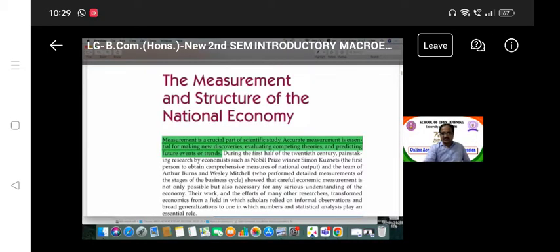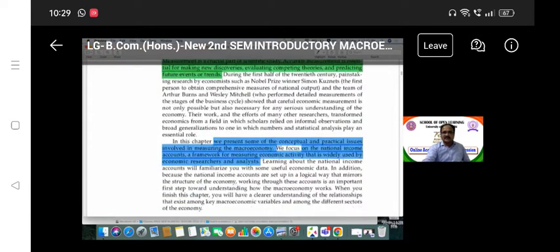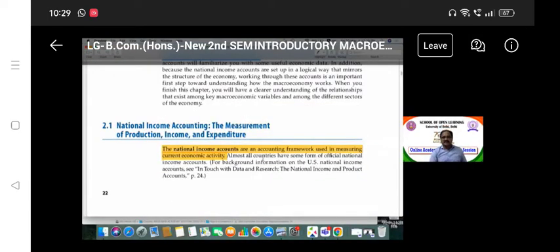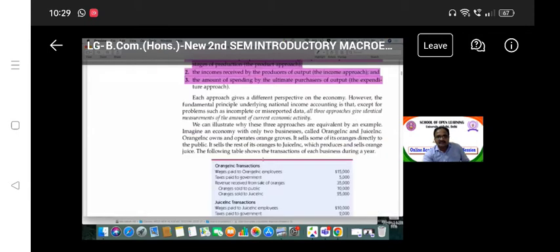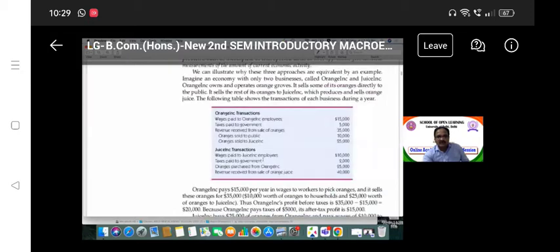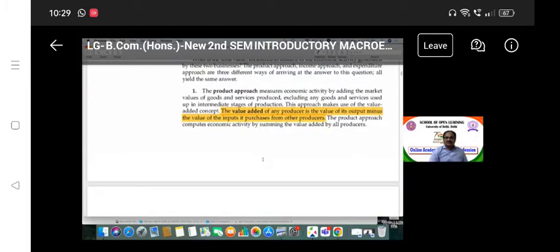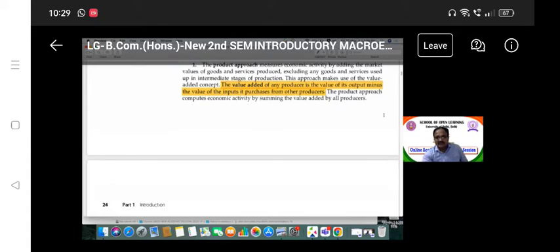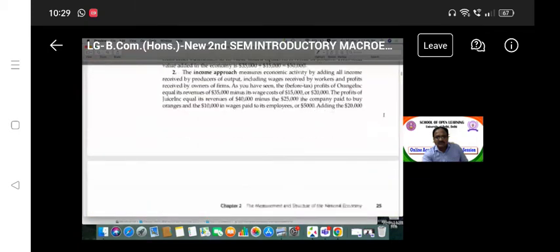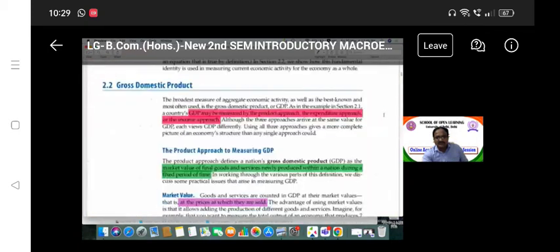Measurement is the crucial part of scientific study and we discussed there are three different methods: the product method, income method and expenditure method. So the product method, which we have started here. According to the product approach to measure economic activity, the value added of any producer is the value of its output minus the value of inputs. If you understand easily here, gross domestic